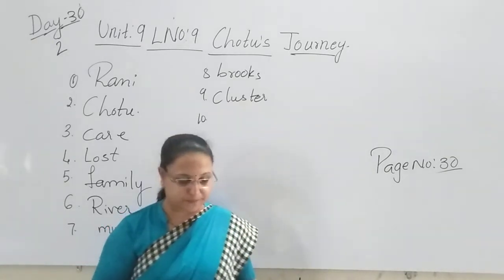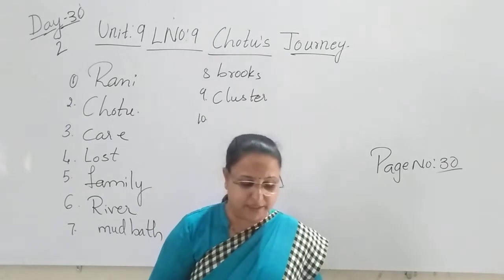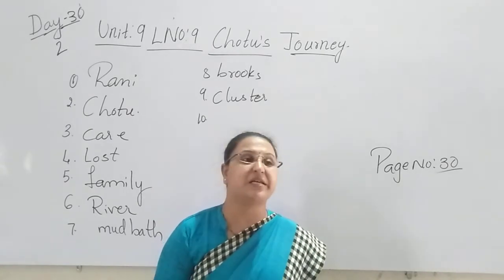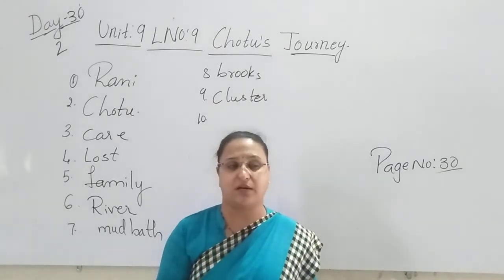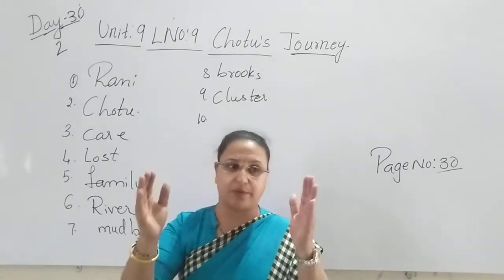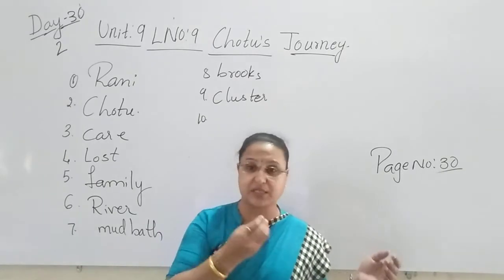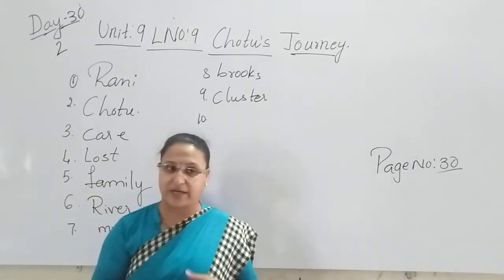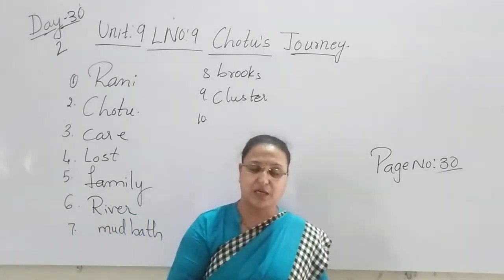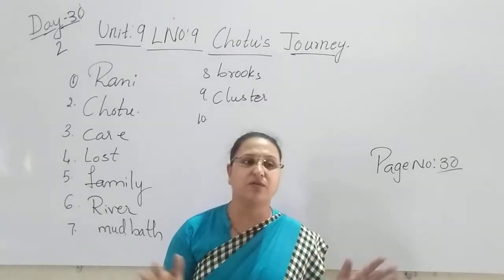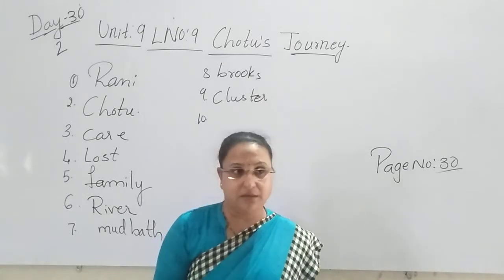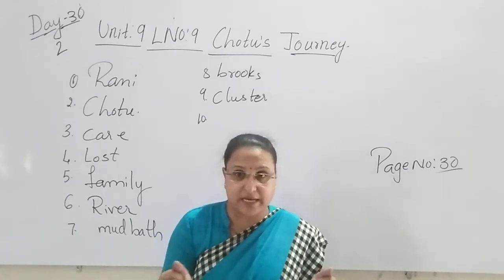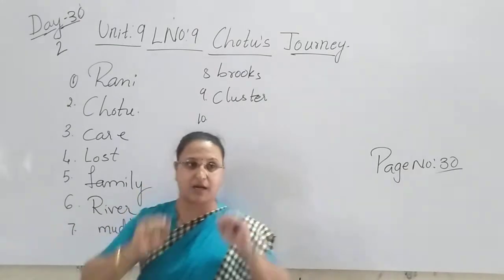Then what happened? He looked, but he could not see his family. The elephant's family, no one was there. Everyone had moved forward and the elephant was busy eating grass. So after completing eating the grass, when it looked up, all his family members were not in front of him. Then what did the elephant do? It got scared and it started crying.